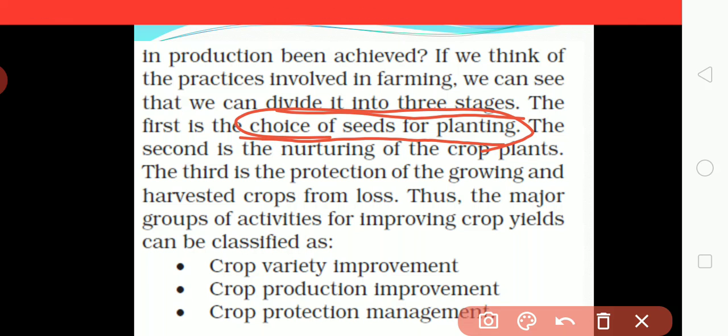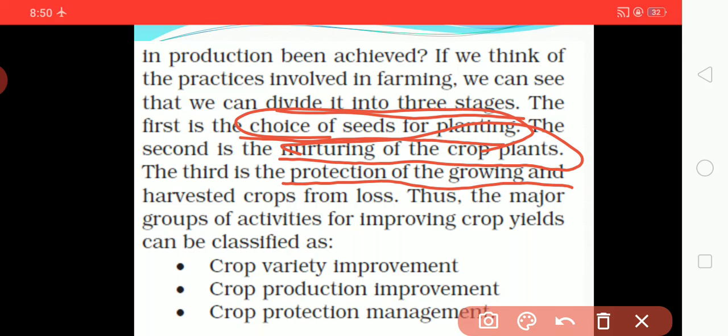The second is nurturing the crop plant. And the third is protection of the growing and harvested crop from loss. That is also important.